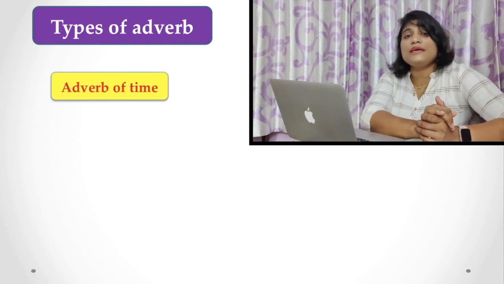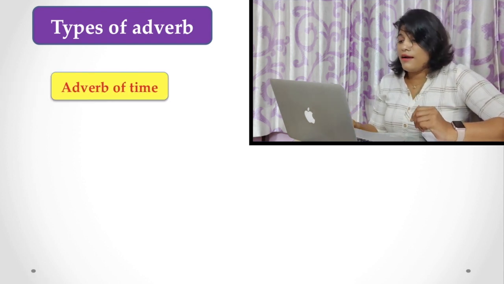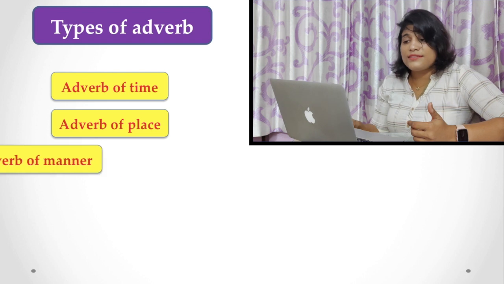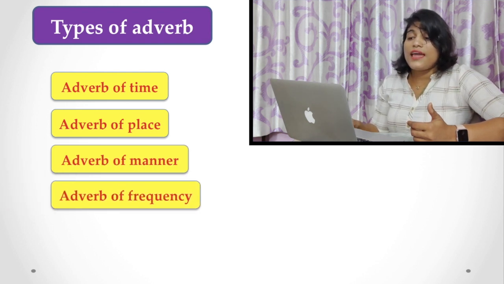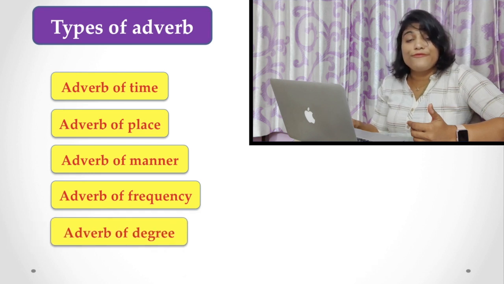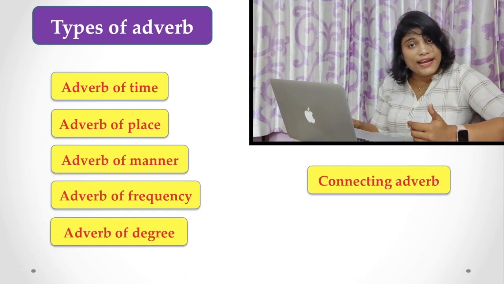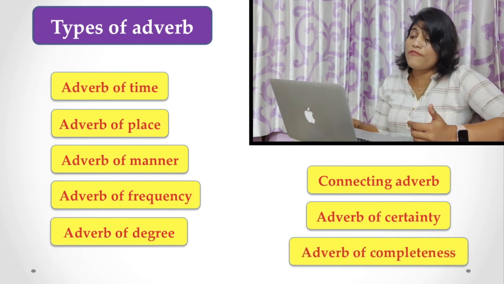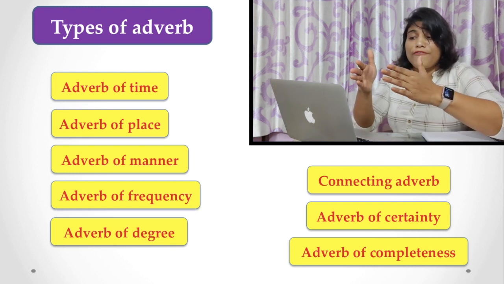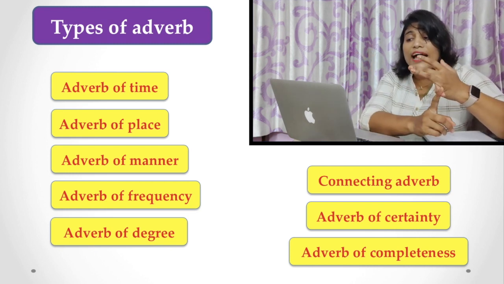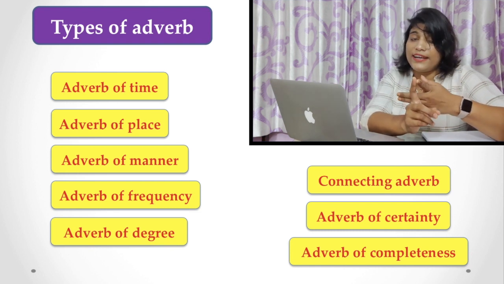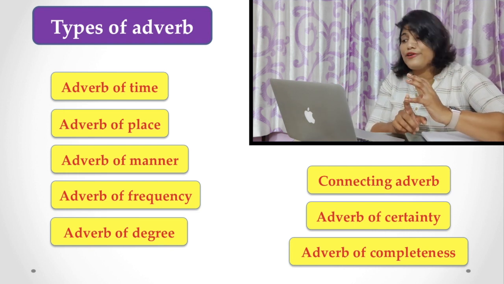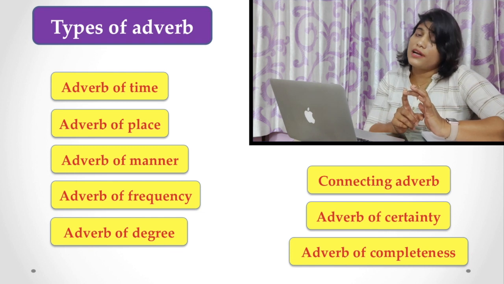Now the types of adverbs. There are types of adverbs like adverb of time, adverb of place, adverb of manner, adverb of frequency, adverb of degree, connecting adverb, adverb of certainty, and adverb of completeness. These five adverbs, that is adverb of time, place, manner, frequency and degree, are more important, and these are the minor divisions, that is connecting adverb, adverb of certainty, adverb of completeness.